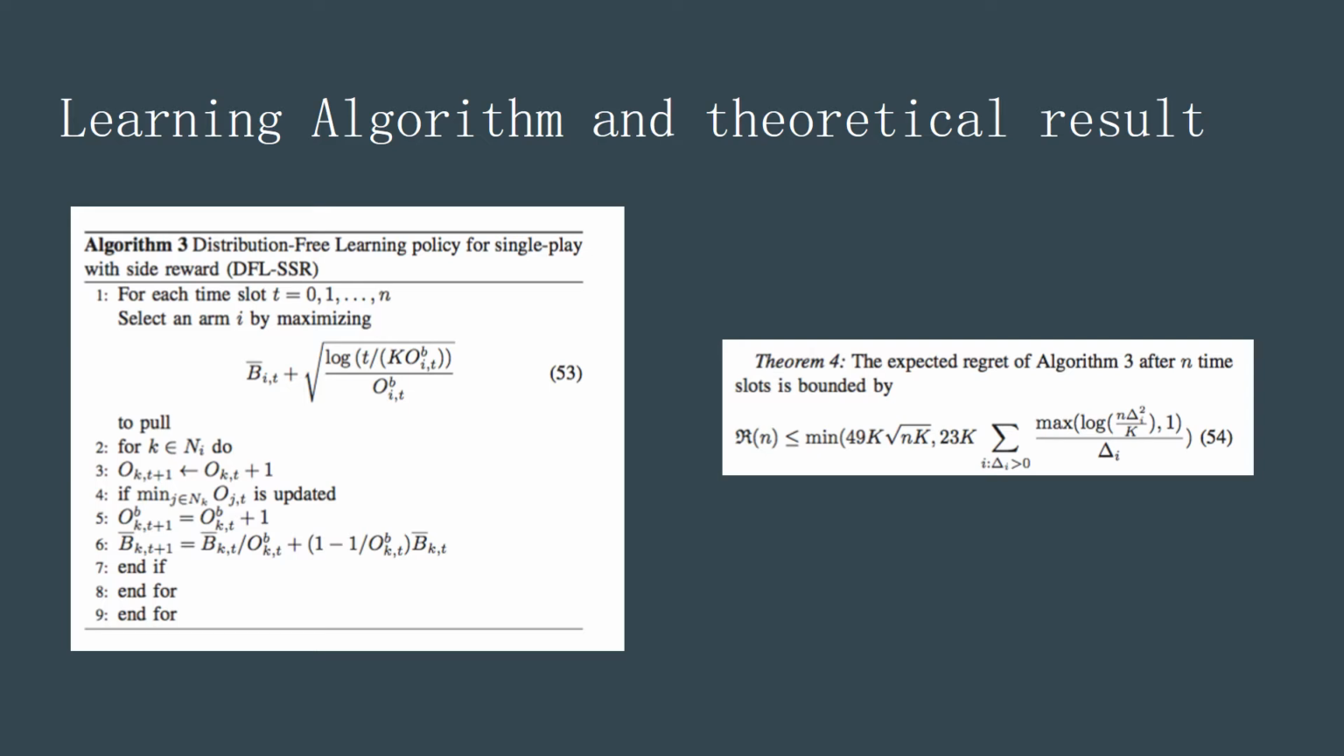Here we show the learning algorithm and theoretical result. We define a new superarm for the side reward and update the observations and average rewards of these new superarms only when the least frequently observed arm in this superarm is updated. This is the process of lines 9 to 47 in the algorithm. We can also get the expected regret of this algorithm.